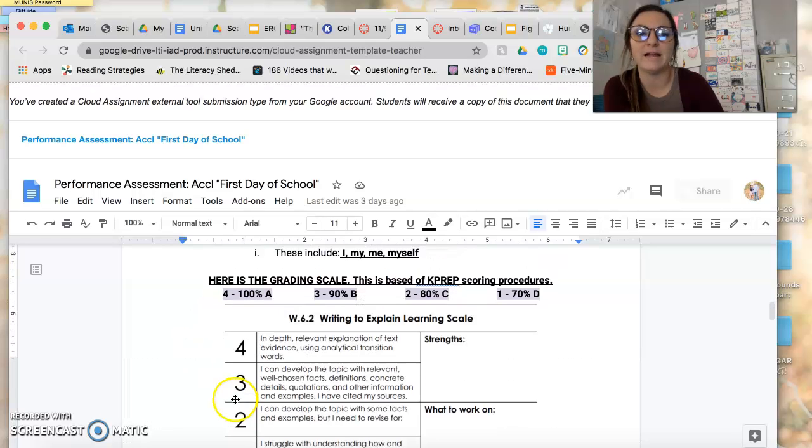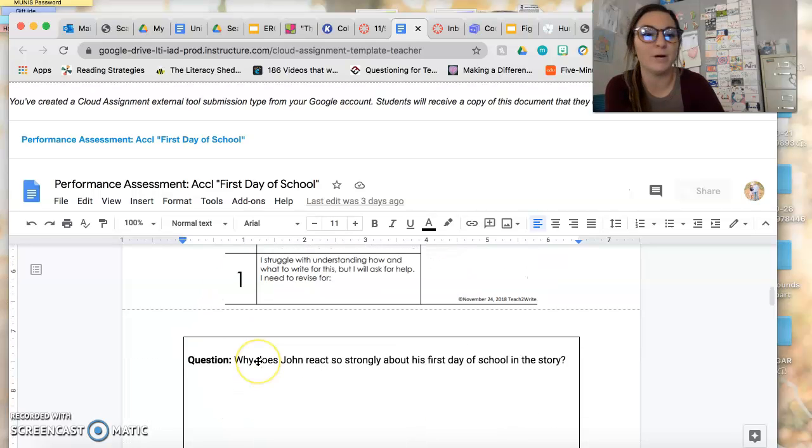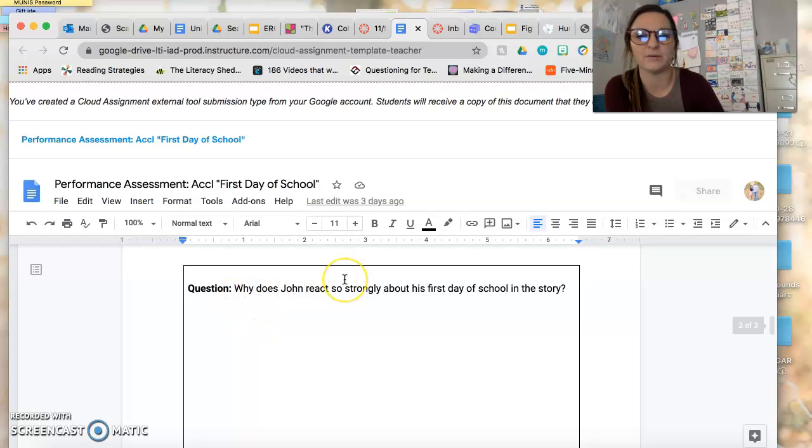That is how I'm going to grade it, and that's what each number means in the grade book. And then your question is, why does John react so strongly about his first day of school in the story? And that's it. Again, with any questions at all, let me know.